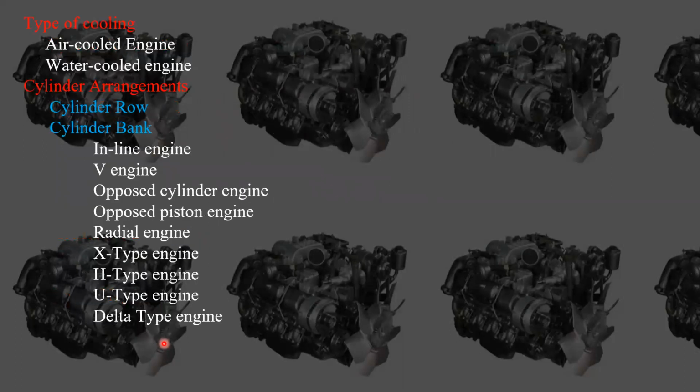Next, coming to the type of cooling. Cooling is a very important part. Why? Because without cooling, the engine will be ruined very rapidly, because the destruction will be at its peak.